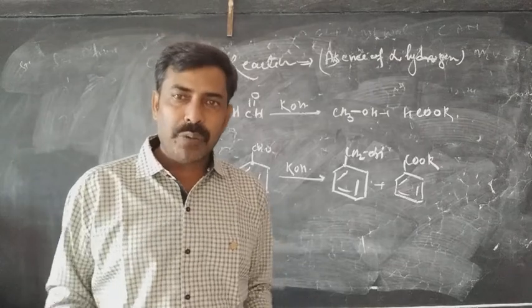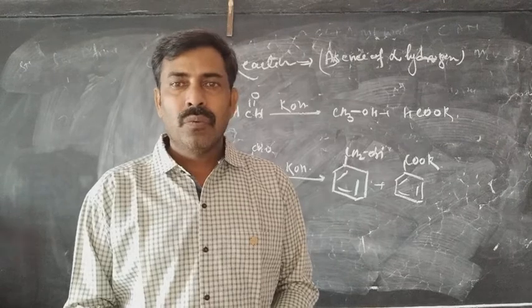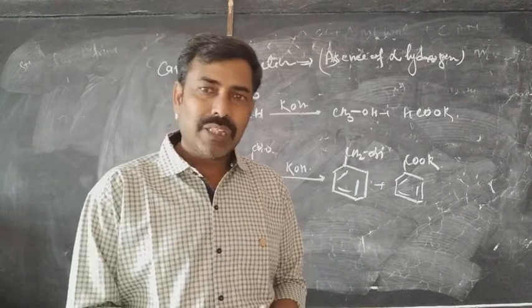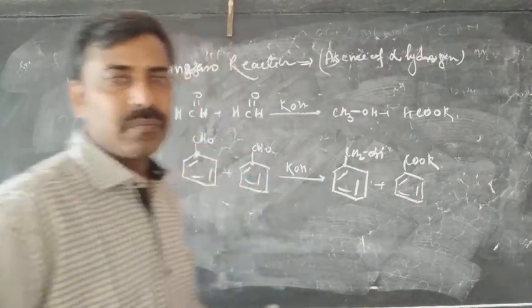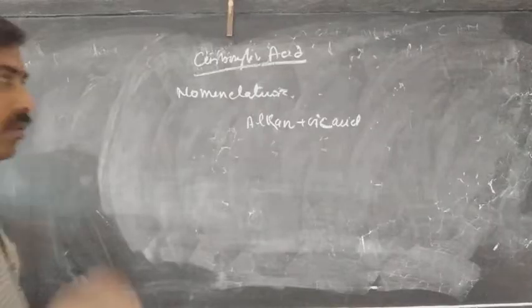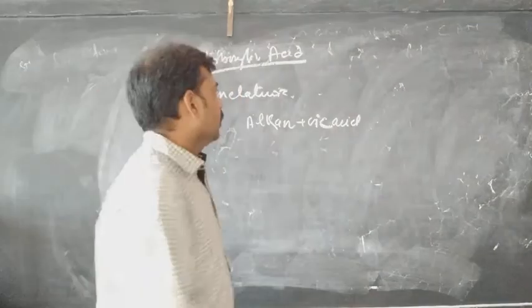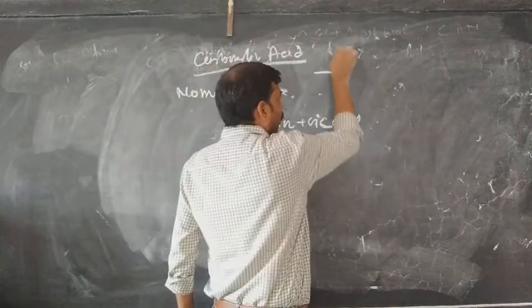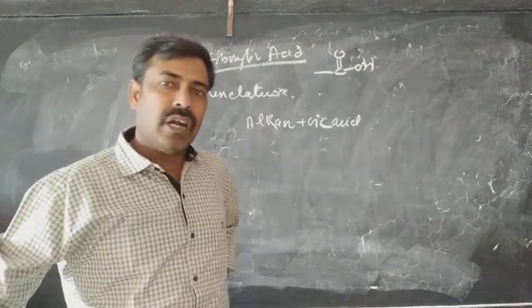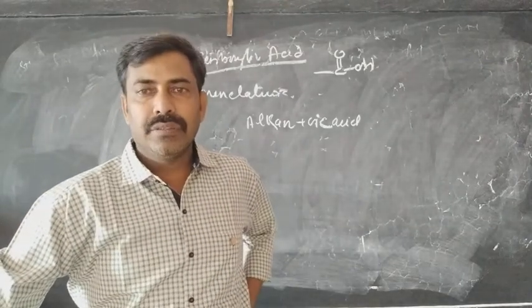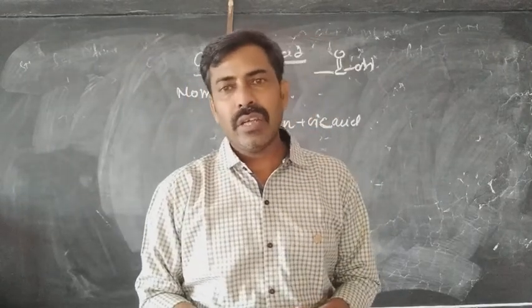Now we are moving to the next part of the chapter, that is the carboxylic acid. We are trying to explain the preparation and the physical as well as chemical properties of the carboxylic acid now. What are carboxylic acids? The organic compounds containing the functional group COOH are called carboxylic acids. They are one of the most acidic substances among the organic compounds.